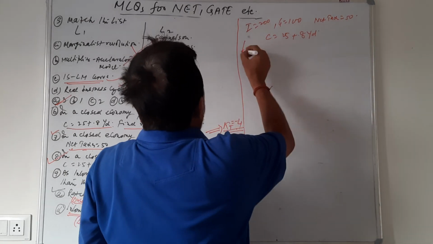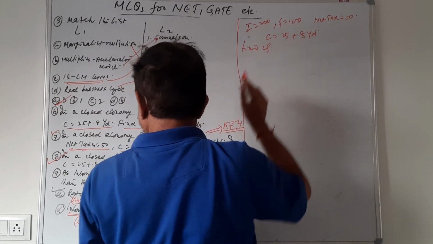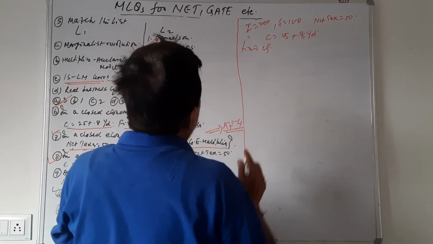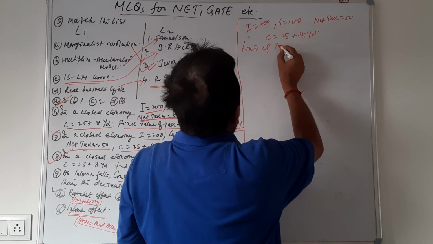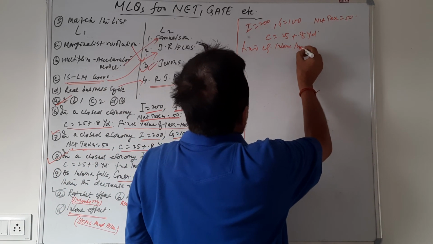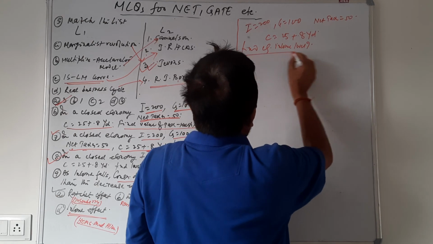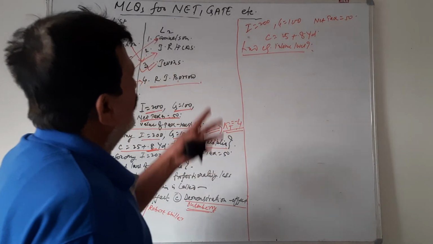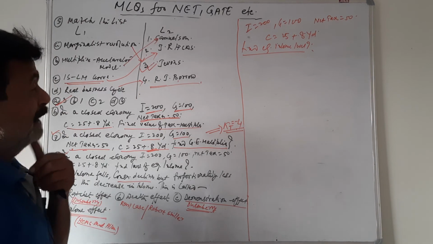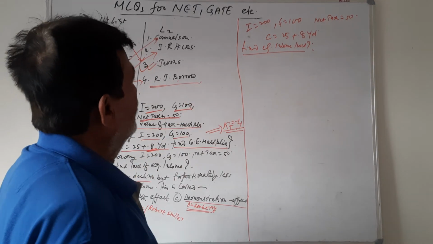Find the equilibrium level of income. This sum relates to a closed economy, not to an open economy, because the export-import sector is not here.